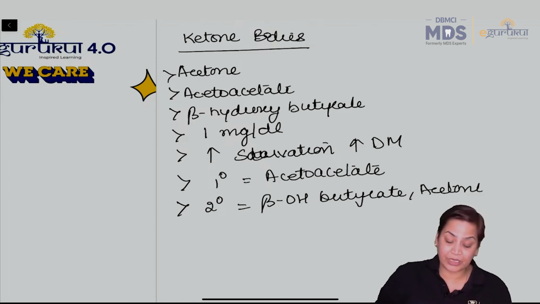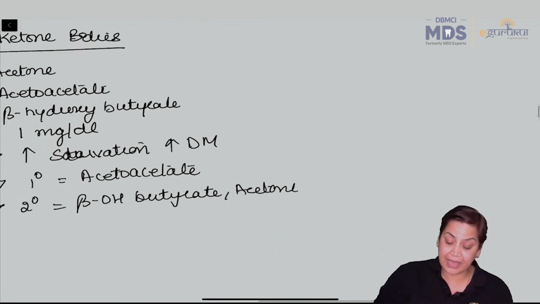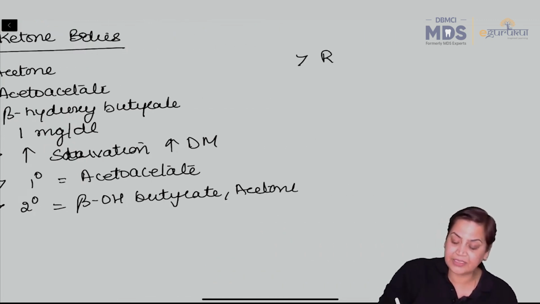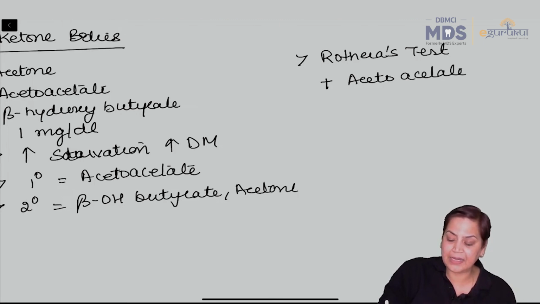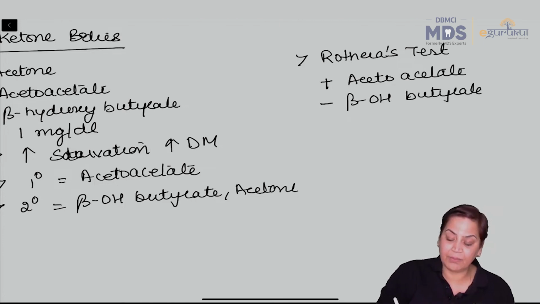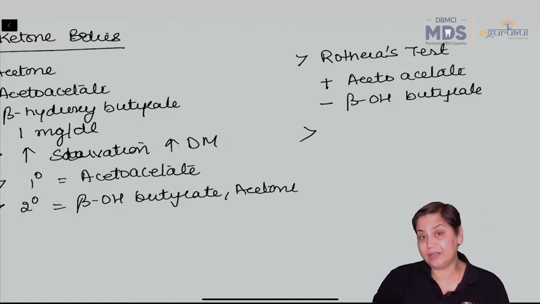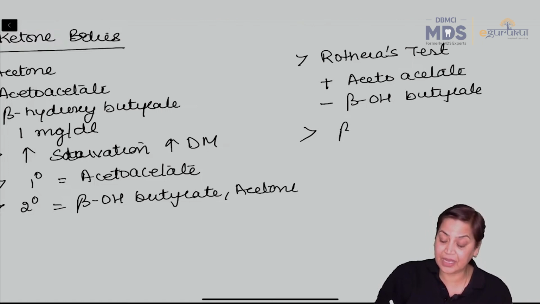And the most important question which is asked in the exam is the Rothera's test. Rothera's test is given only by acetoacetate and not by beta hydroxybutyrate. And the most predominant ketone body in a diabetic patient is beta hydroxybutyrate.